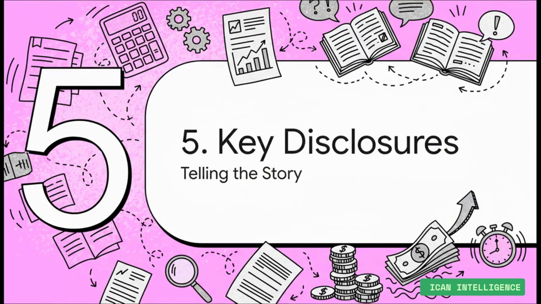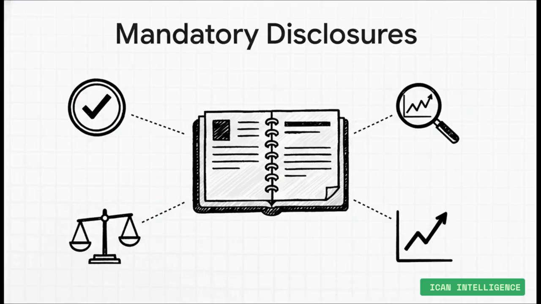Look, getting the numbers right is only half the battle. If you don't tell the users of the financial statements what you've done, the numbers are meaningless. Disclosures are absolutely vital for providing context and, let's be honest, for picking up some very easy marks in your exam. Paragraph 39 gives us 4 disclosures you just have to know. These are free marks, so don't leave them on the table. You simply have to state the obvious, that you've applied IAS 29. You have to say which price index you used. Was it the official consumer price index or something else? And finally, you have to state what the index number was at the end of the year and how much it changed. That's it. It gives the reader the full picture.